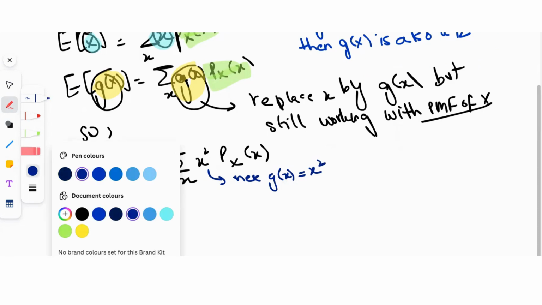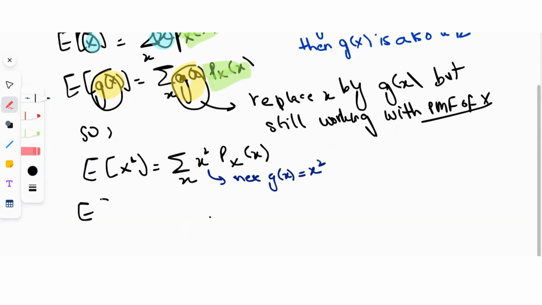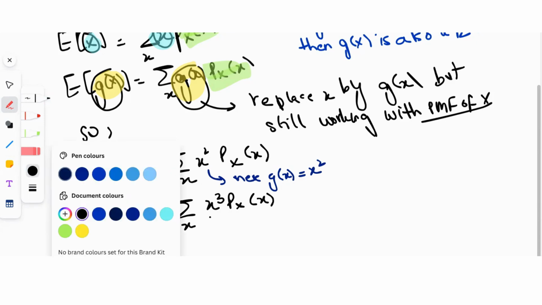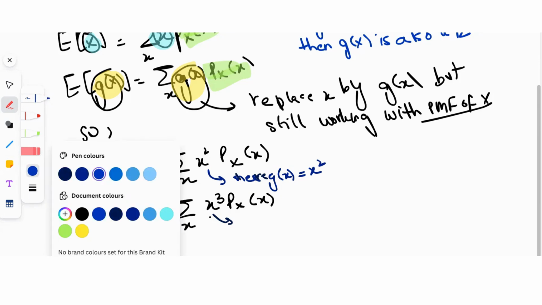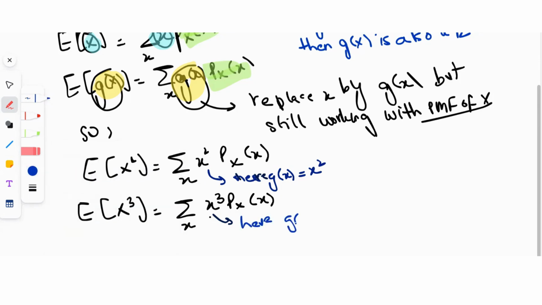What if I wanted the expected value of x cubed? Then this would be the summation over all x of x cubed times p(x). So here, g(x) is just x cubed.